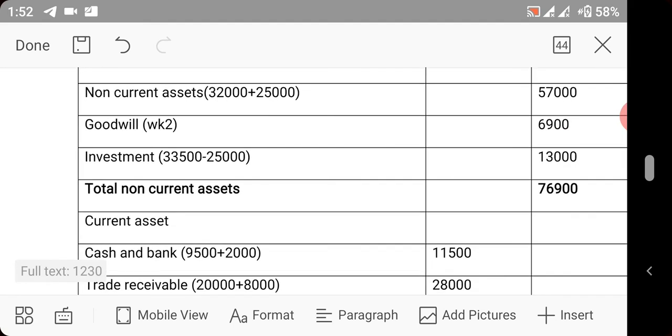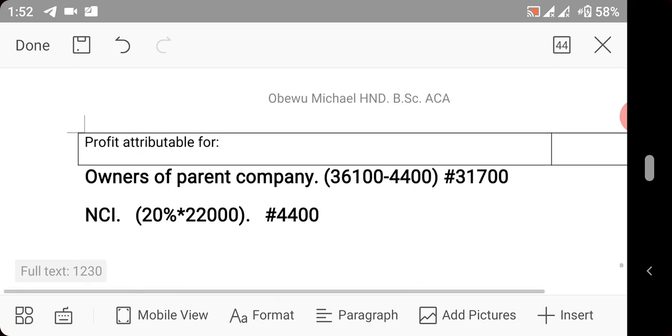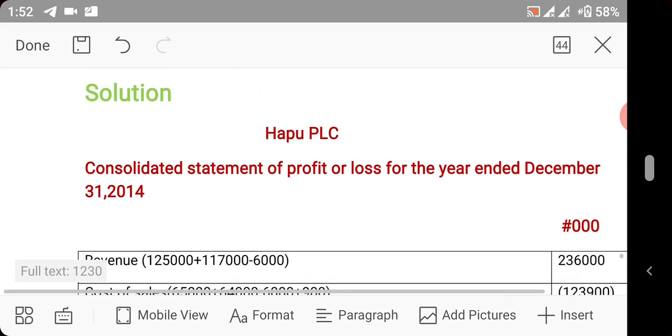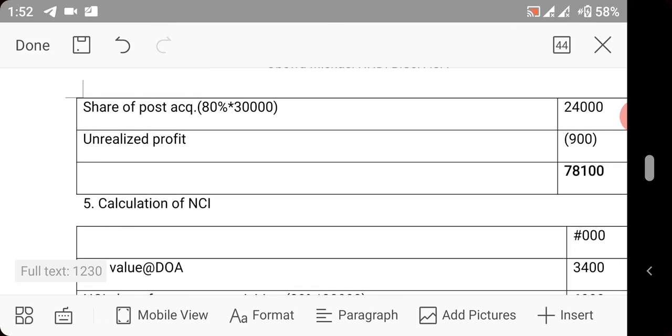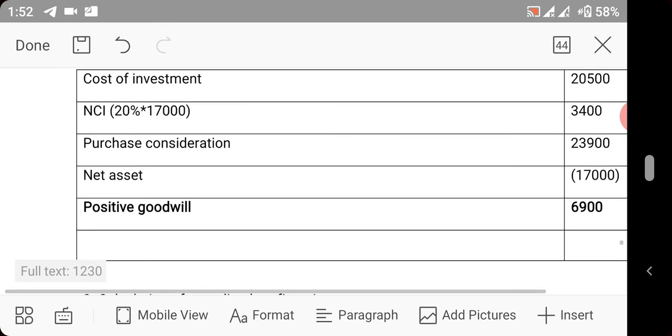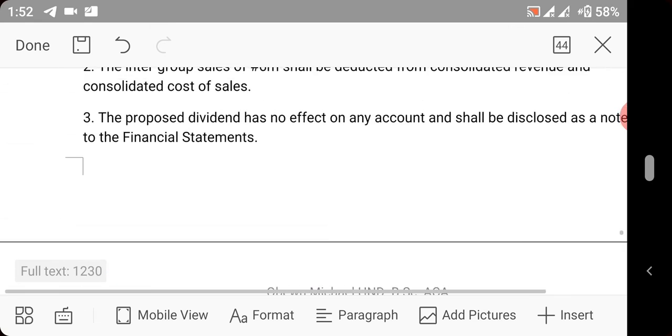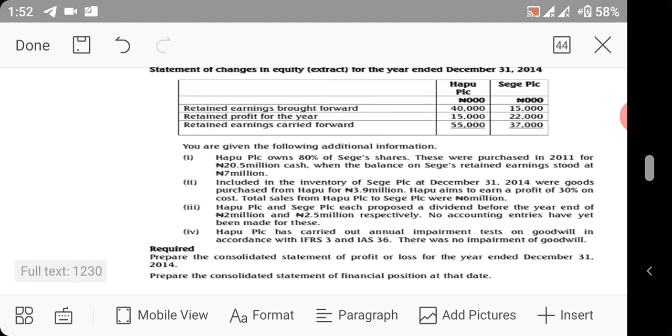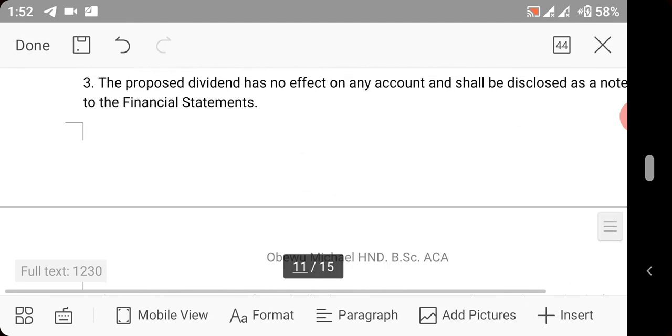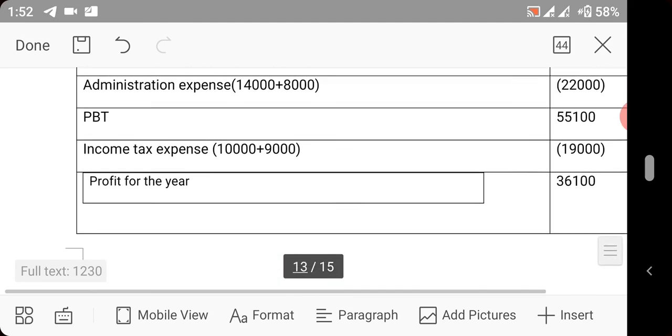The intra-group investment is 20,500. Let's check the question. It's 20,500.